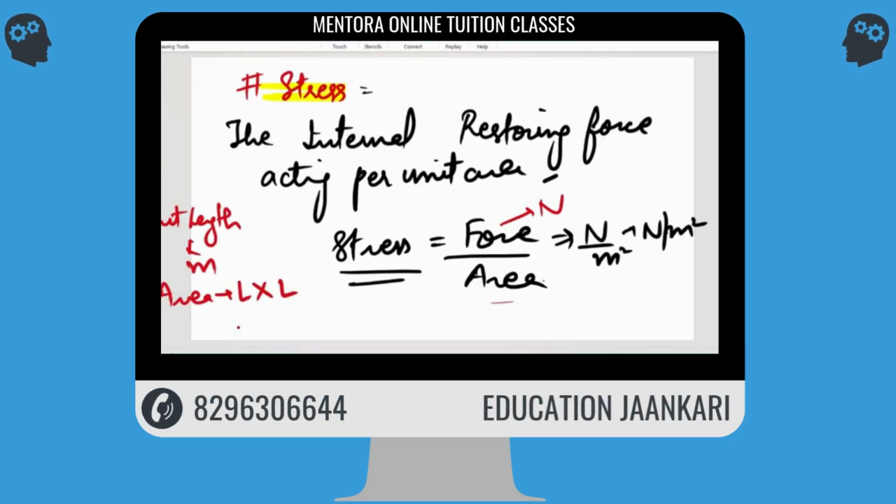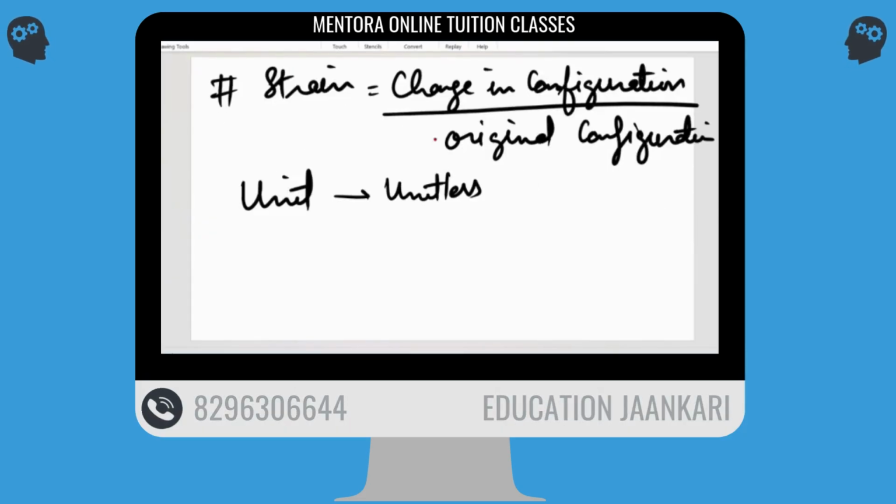Length into length, meter into meter, meter square. So that's why it's written meter square. The unit is coming from the formula. Got it? So I said the strain is your change in configuration upon original configuration. You can see how it is unitless from the formula. For example, you will read the first step, your longitudinal.